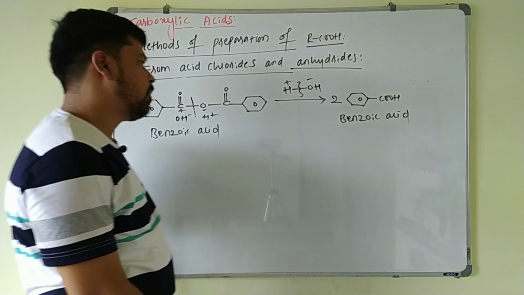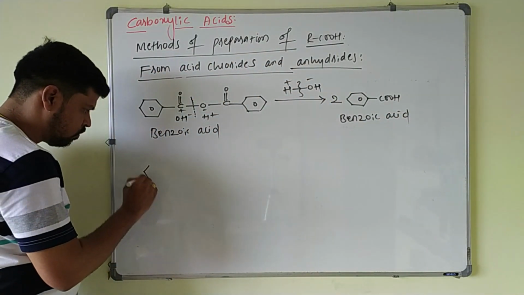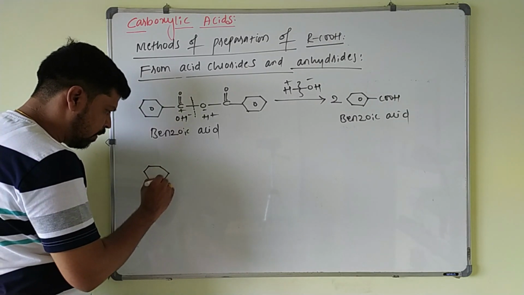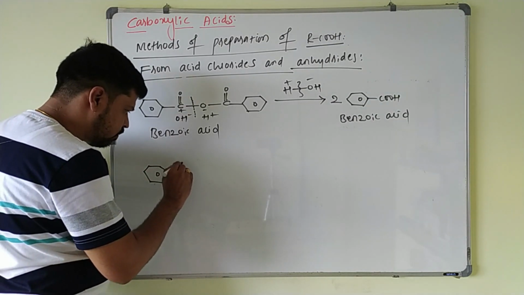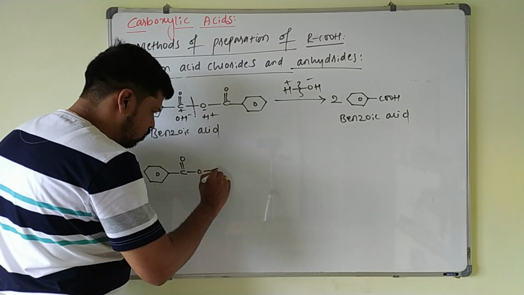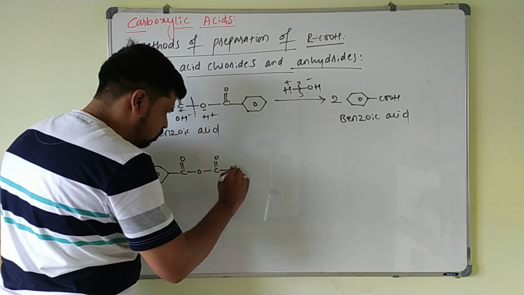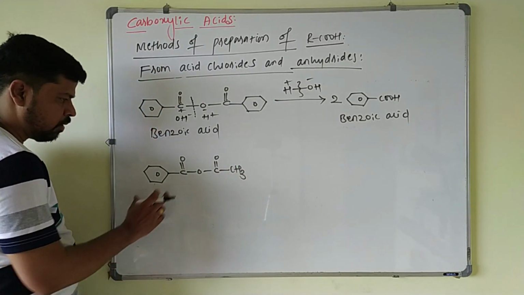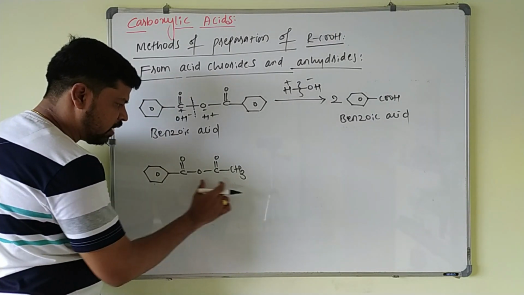Suppose if I take a mixed anhydride, that is benzoic ethanoic anhydride. This is benzoic and this is ethanoic anhydride.